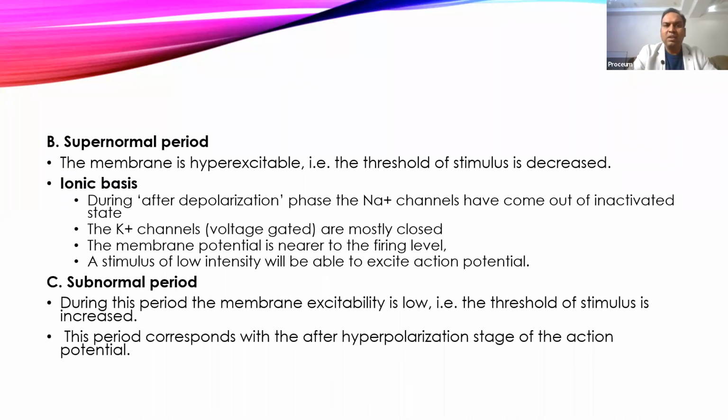Then come to one of the conditions, the supernormal period, where even a subthreshold stimulus, when applied, also gets a response. This occurs just before the hyperpolarization, where the membrane potential is a little bit higher and almost all the potassium channels have been closed. When the stimulus is applied at that time, to raise the membrane potential from above minus 70 to minus 55, it can go easily even with a subthreshold stimulus, and that can initiate an action potential. That is called the supernormal period.